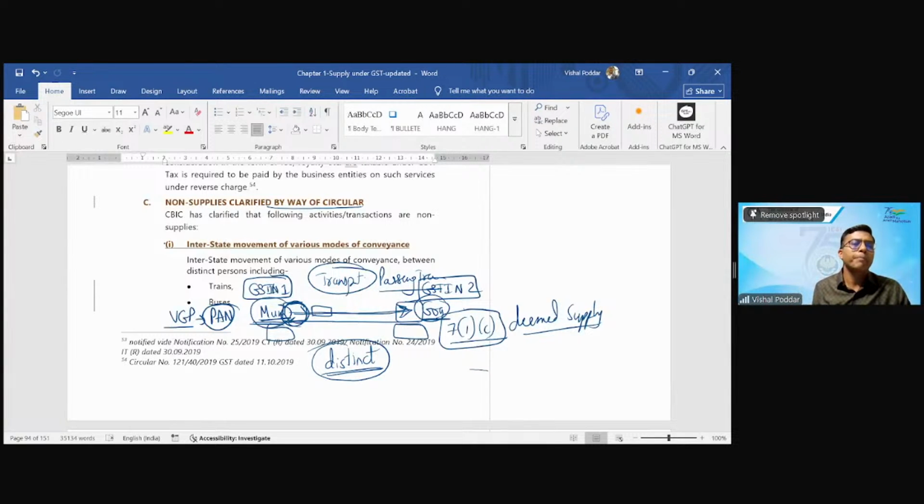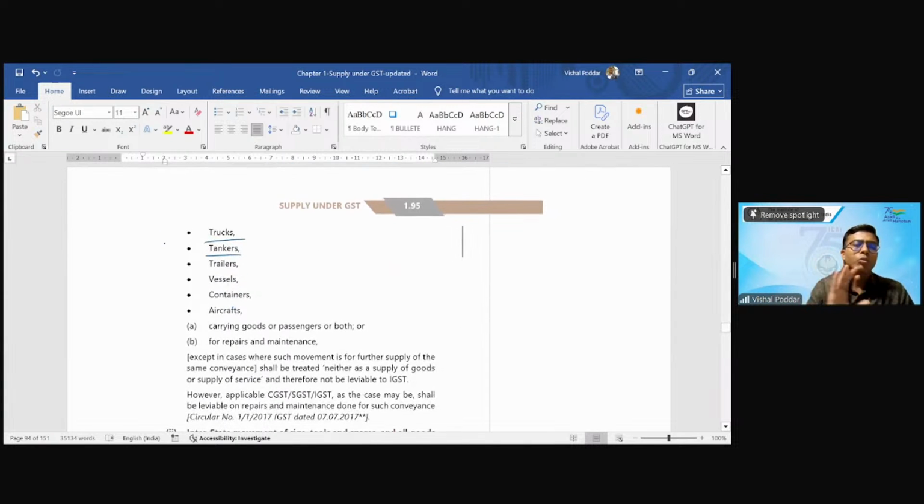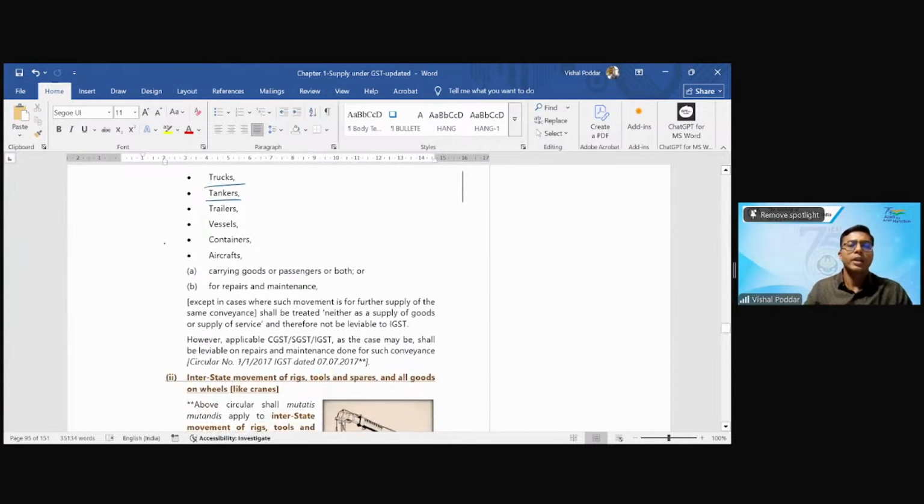So to avoid that, the law came up with a circular saying that, boss, whenever there is interstate movement of your modes of transport like buses, trains, trucks, etc., you are not in the business of selling these. In fact, this is your means of transport. Through this, you are running your business of transportation where your actual supply is the transportation service. But since these modes of transport are moving between two registrations, we do not want to cover it in 7(1)(c). Hence, they have brought a specific circular saying that it will not be considered as supply and hence not leviable to GST.